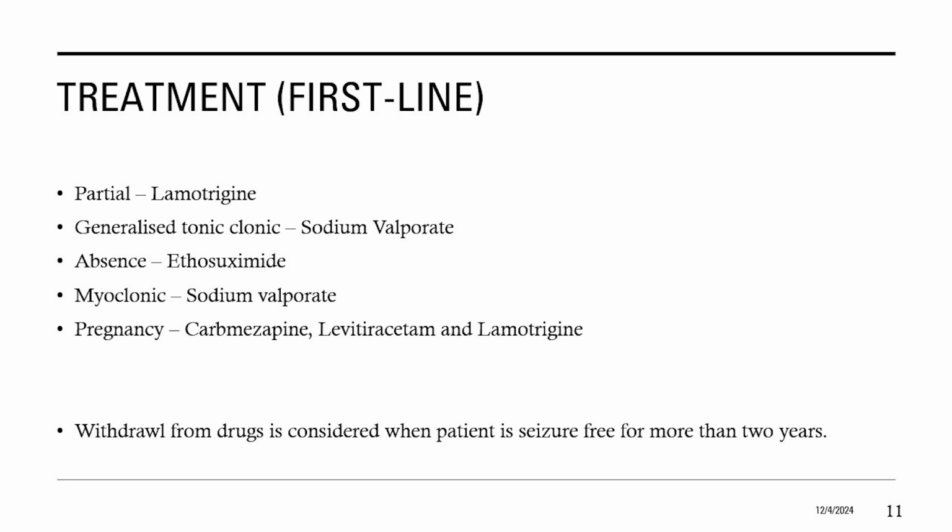For treatment, we will only discuss the first line. For partial seizure, we have lamotrigine. For generalized tonic-clonic seizures, we have sodium valproate. For absent seizures, we have ethosuximide. For myoclonic seizures, we have sodium valproate. For pregnancy, we have carbamazepine, levetiracetam, and lamotrigine. Withdrawal from drugs is considered when the patient is seizure-free for more than 2 years. On next page, we will discuss visual mnemonic for this treatment.